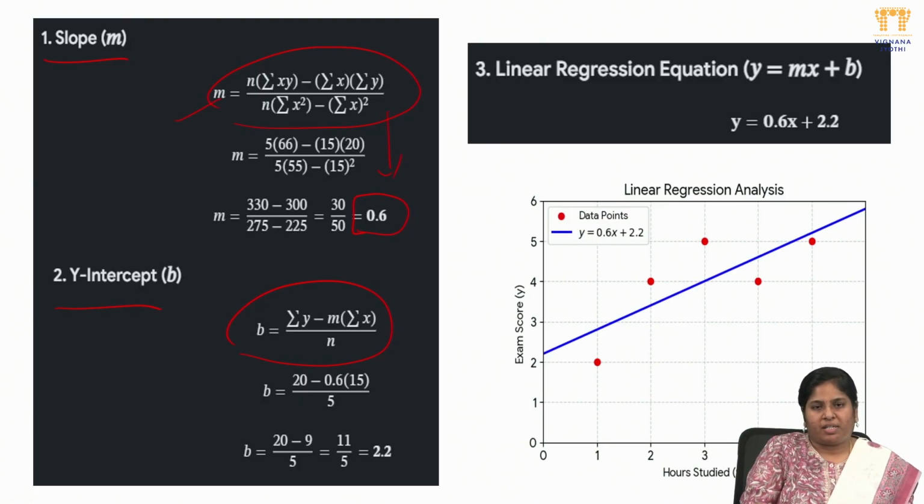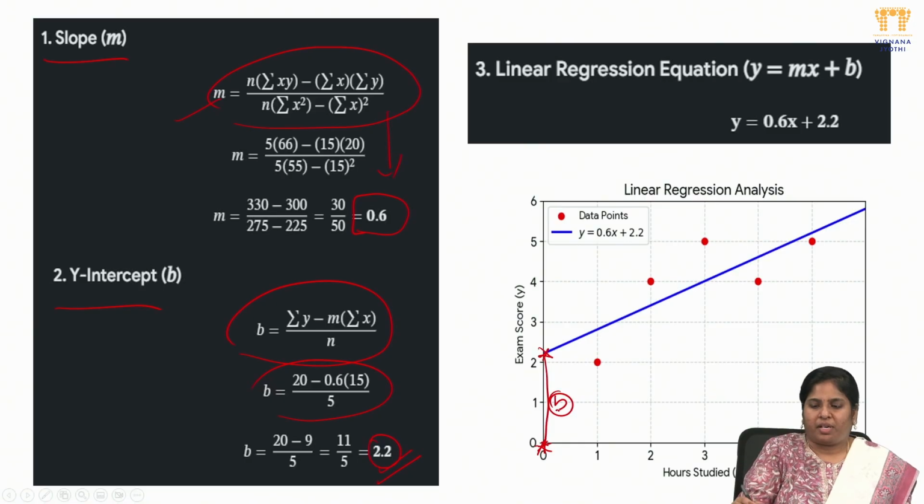I directly substitute the values I got in the previous slide, and I got the intercept point as 2.2. So this 2.2 means that when x is 0, my best fit line starts from 2.2. This is where the starting point lies, this is b.